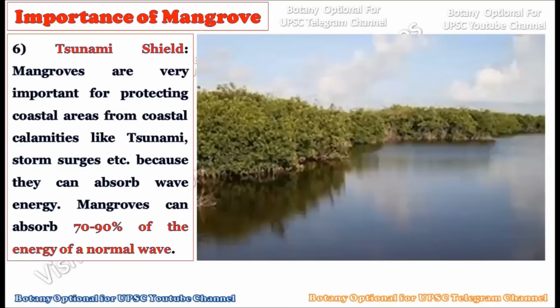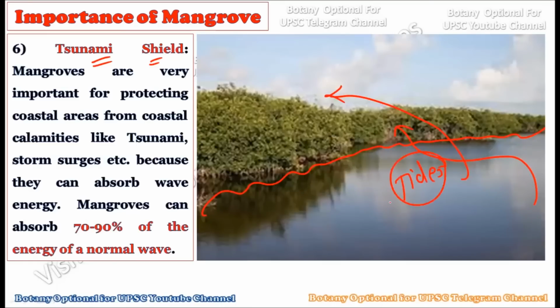Now, the next importance of the mangrove forest is that they act as a tsunami shield. As you know, in a tsunami the water levels can go very high and the high waves can directly enter the local communities. But here we have the mangrove forest, and due to its presence, the pressure of the tides arising in the oceans is easily stopped by these mangrove forests. So mangroves are very important for protecting the coastal area from coastal calamities like tsunamis, right?